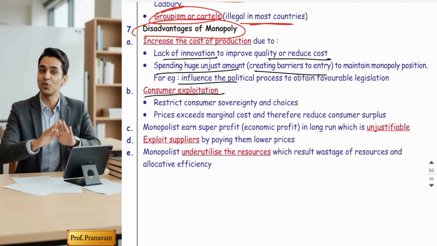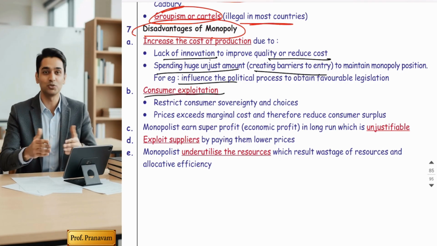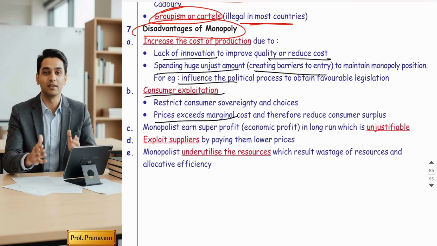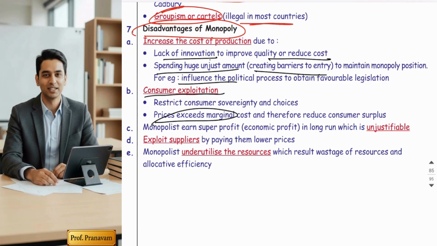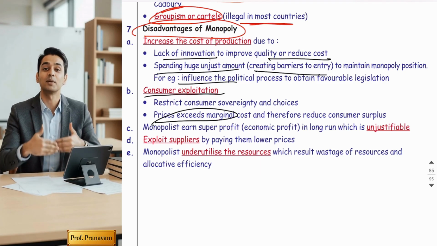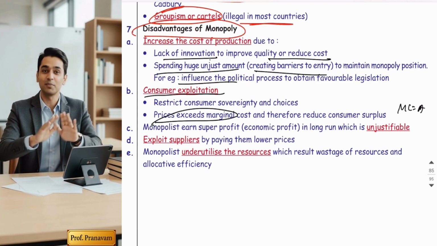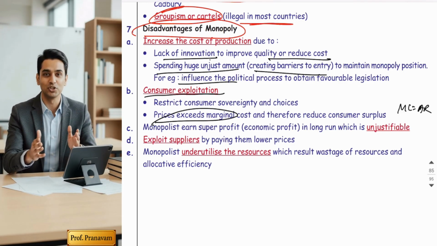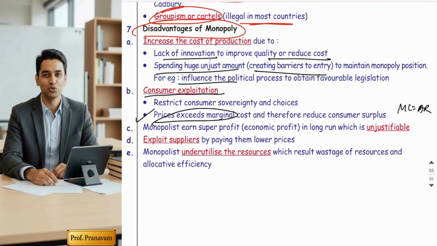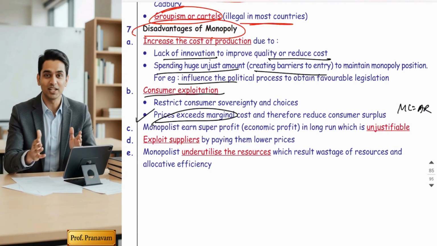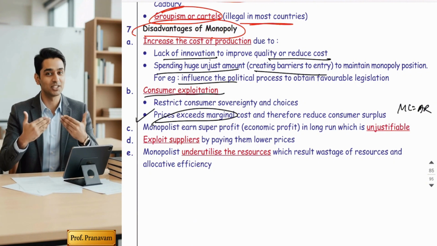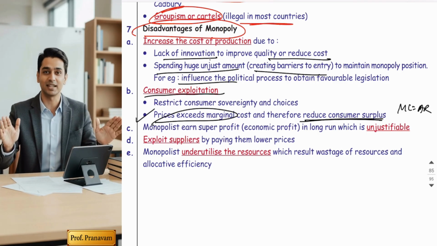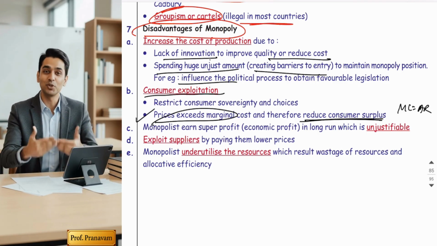So consumer exploitation is of two types. First, their prices exceed their marginal cost. What I told you: the minimum price is where MC is equal to price AR. But if any seller charges a price more than marginal cost, they are exploiting the consumers. Now they are making consumers pay more than the worth. So it reduces the consumer surplus. Means consumers are not getting benefit, they are just getting looted.